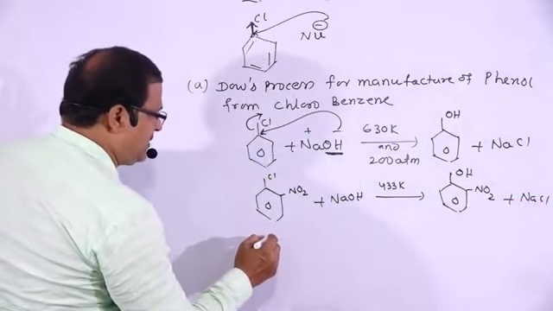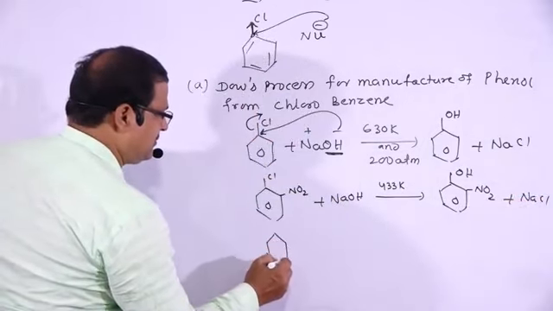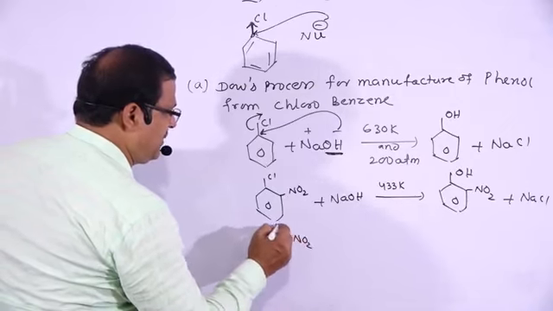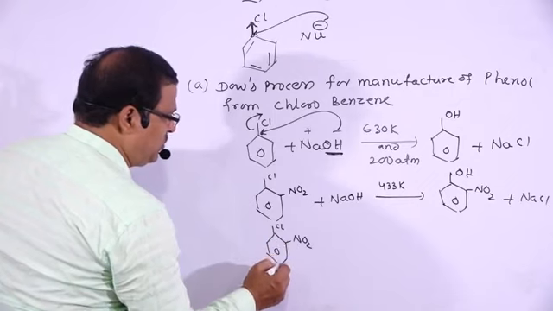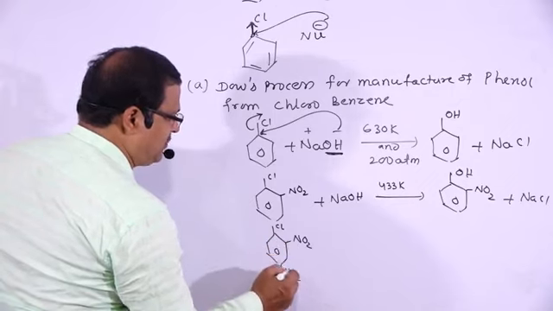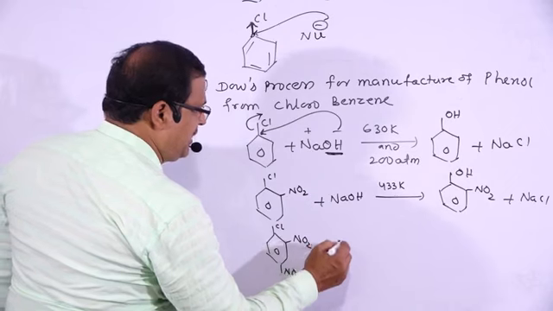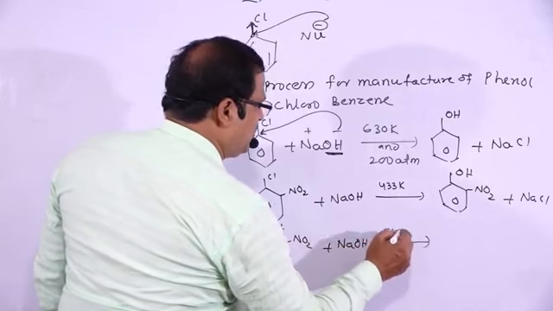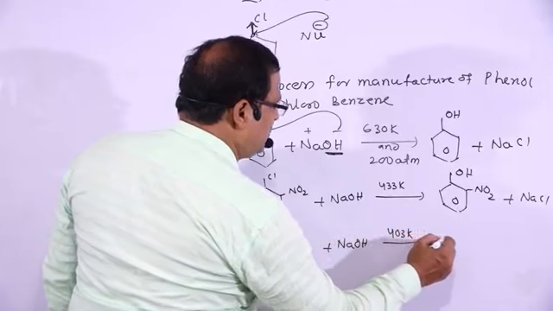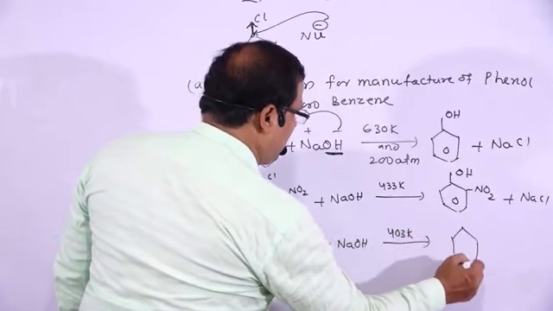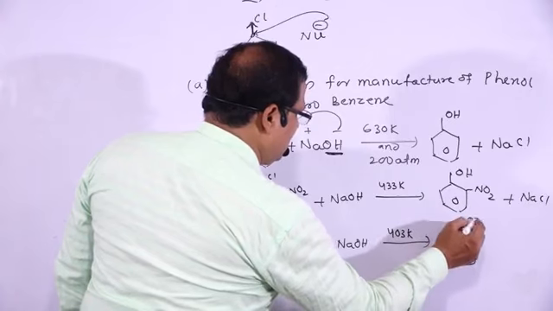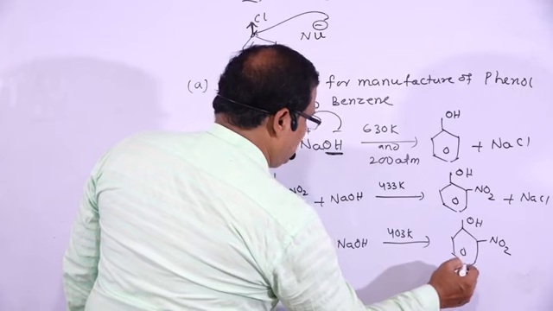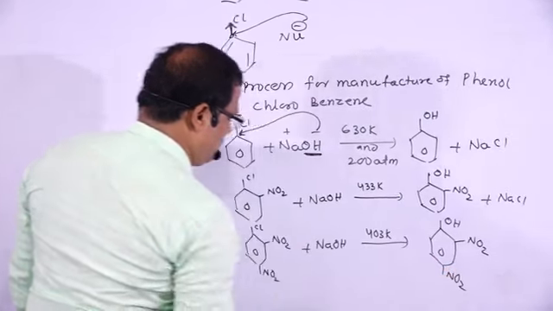And if we take two NO2 groups, defined as minus I groups, at ortho and para positions, with NaOH at 403 Kelvin. Mark the difference: the temperature gradually decreases. Cl is replaced by the OH group in the presence of two NO2 groups.